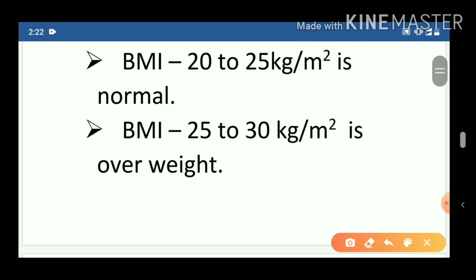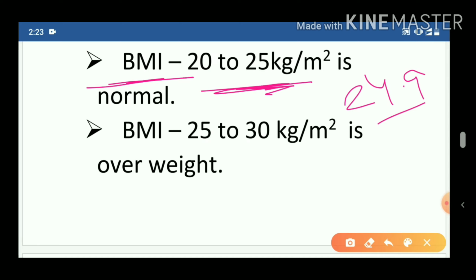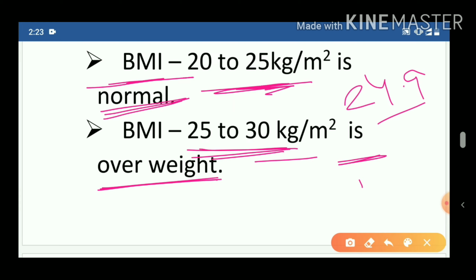Now there are some numerical values. If the BMI is 20 to 25, that means 24.9 only, but we take 25, kg per meter square, then the patient is normal. That means he is in normal condition. He is not suffering from obesity. But if the BMI is from 25 to 30 kg per meter square, then the person is said to be overweight. That means he is going towards the stage of obesity.